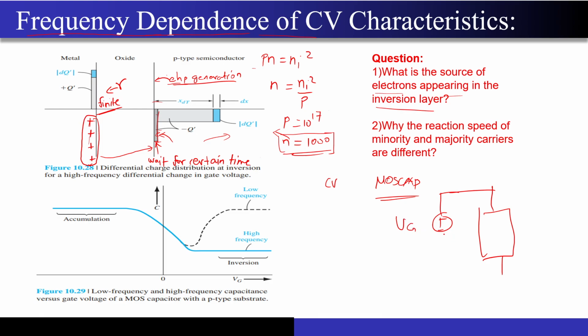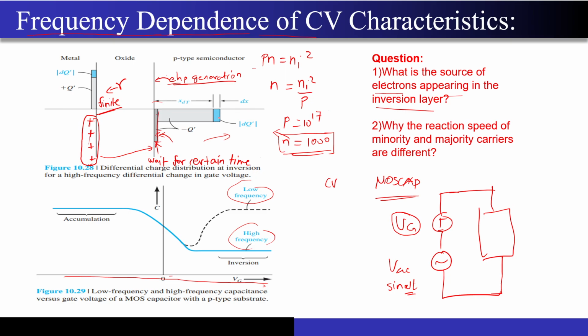This is the static value which will not change, and you have some kind of AC signal, VAC, something like sine omega t. By changing the frequency, you can plot these two graphs, that is for low frequency and high frequency. And by changing the value of Vg, you can sweep this curve across the x-axis.